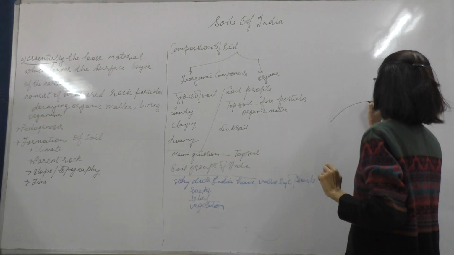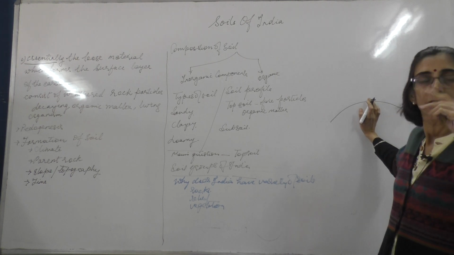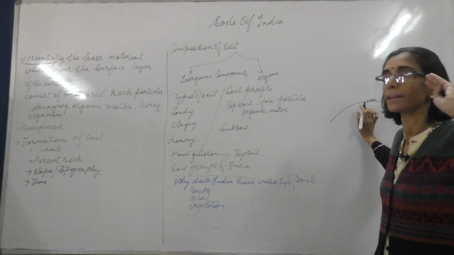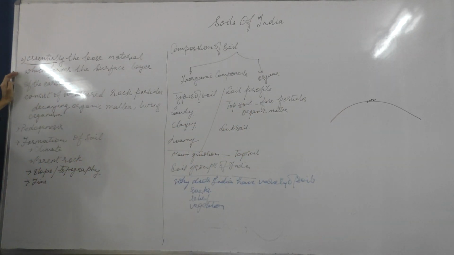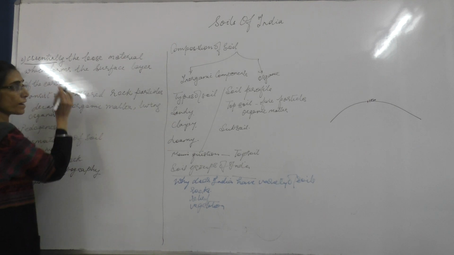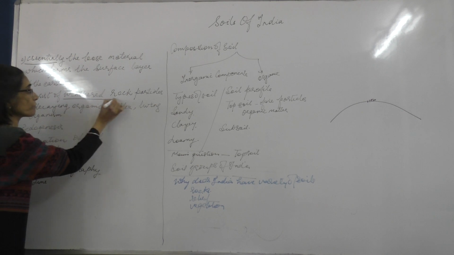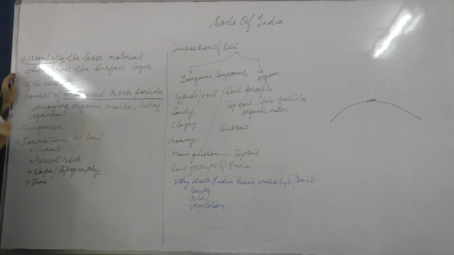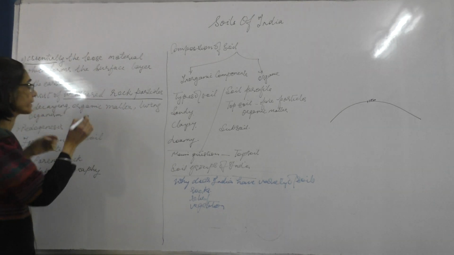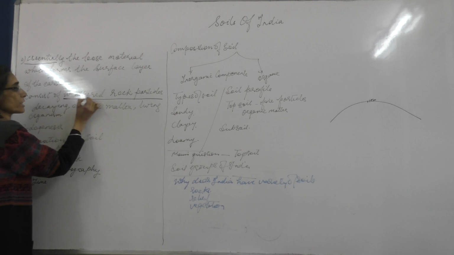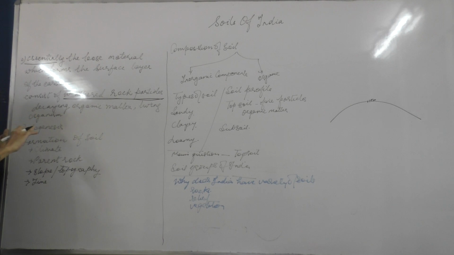On the surface of the earth, the uppermost loose material which is found on the surface, responsible for agriculture, is called soil. Now this soil not only consists of fine particles of rock material, but also of weathered rock particles. The soil is formed from the rocks, and as a result the broken rock pieces, which are called weathered rock material, are also found on this upper layer.